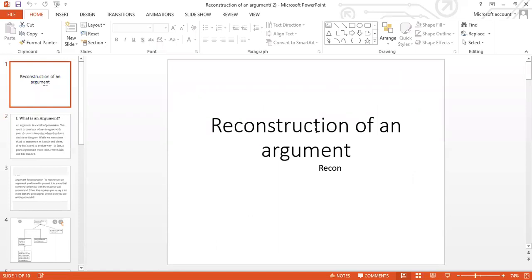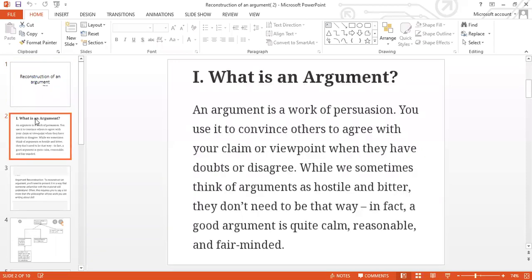So, reconstruction of an argument. This is our topic today. After understanding what an argument is, if it is hostile or not in our favor, there is definitely a need to reconstruct it. We frame another argument fair-mindedly.